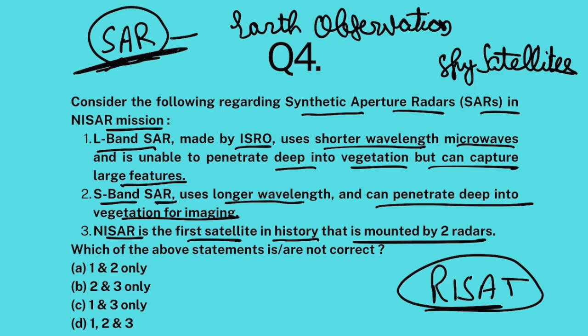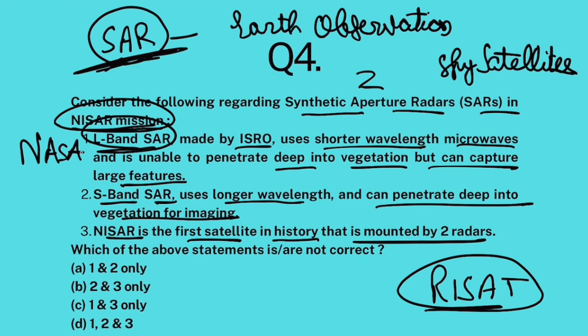Now, first time ever in the history of space science and aerospace, a satellite is being launched which will have 2 SARs in one satellite. And that is the collaborative joint mission between NASA and ISRO called the NISAR mission. Now, L-band will be contributed by NASA and S-band synthetic aperture radar will be contributed by ISRO. So, 2 radars are going, one by NASA, which will make observations in L-band, and one by ISRO, which will make observations in S-band. Now, L-band is not made by ISRO, so first statement is false.